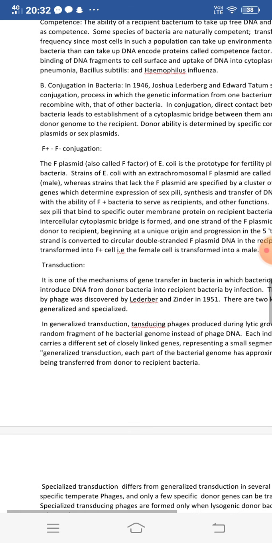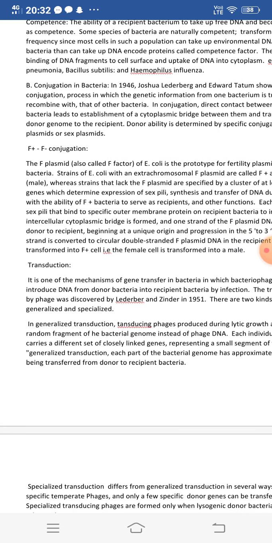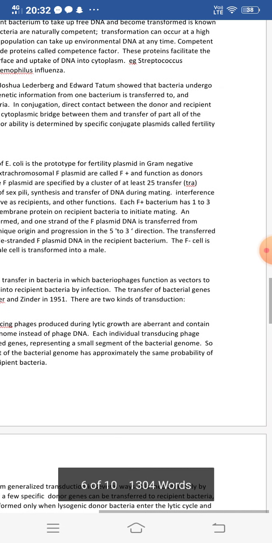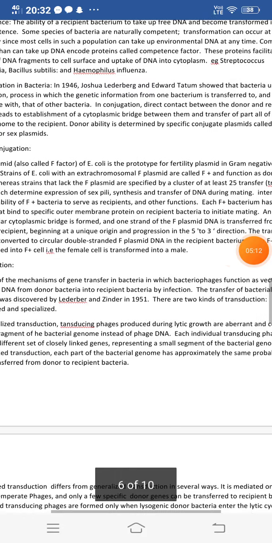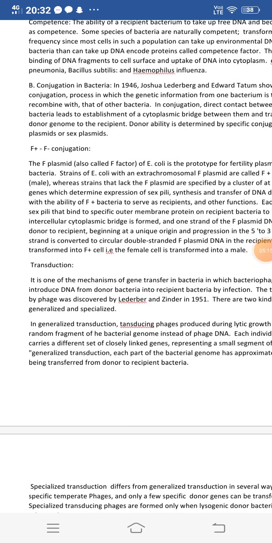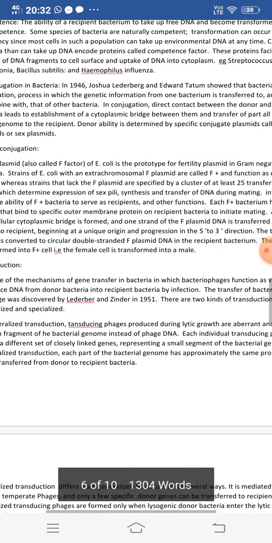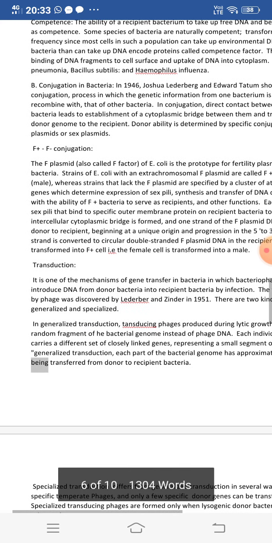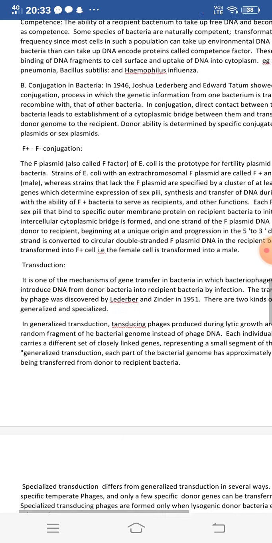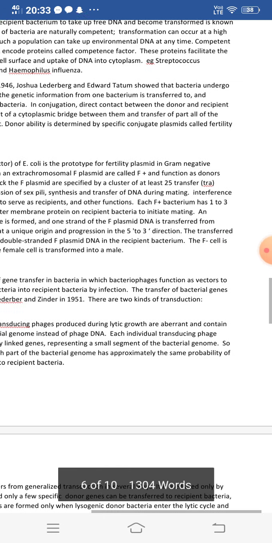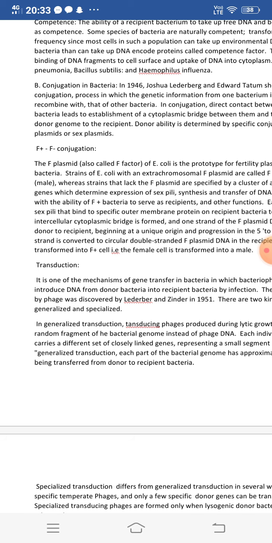Then transduction. It is one of the mechanisms of gene transfer in bacteria in which bacteriophages function as vectors to introduce DNA from donor bacteria into the recipient bacteria by infection. The transfer of bacterial genes by phage was discovered by Lederberg and Zinder in the year 1951.